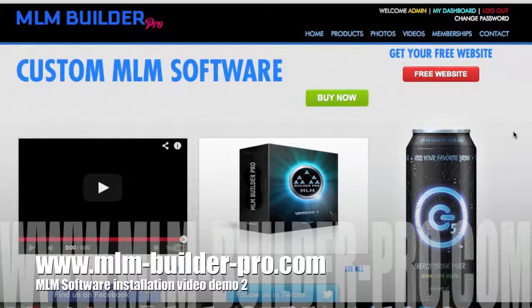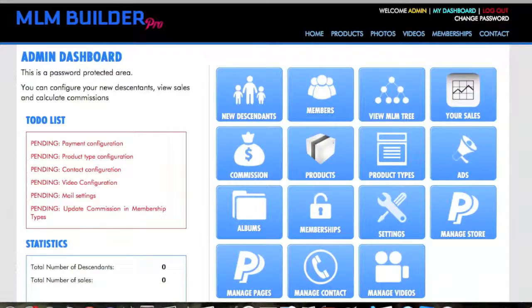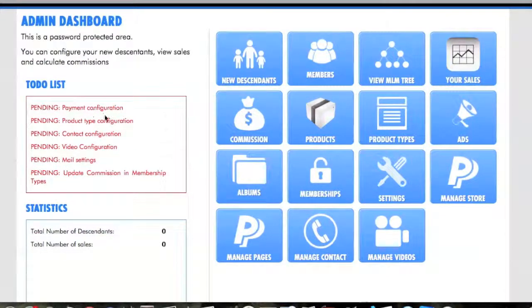Here we're doing our installation demo. It's part 2. So once you've actually set up your page like this, you'll want to log in here to finish your store setup. So you'll see here there's pending configurations that need to be handled.